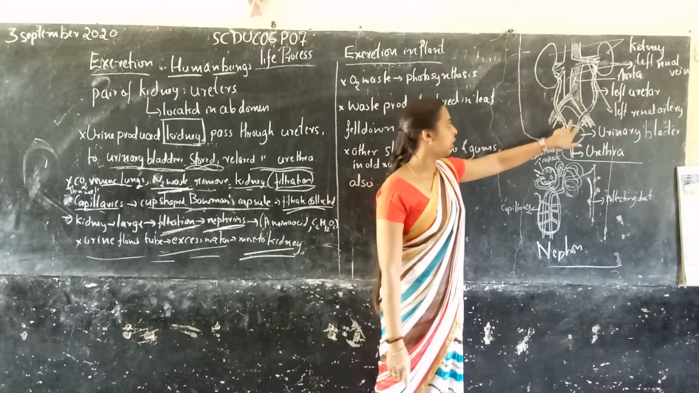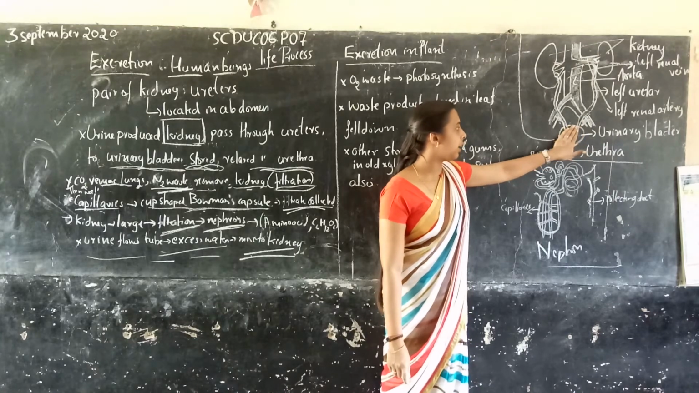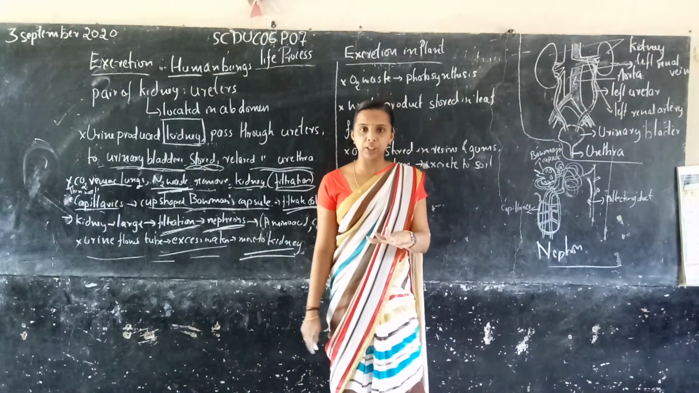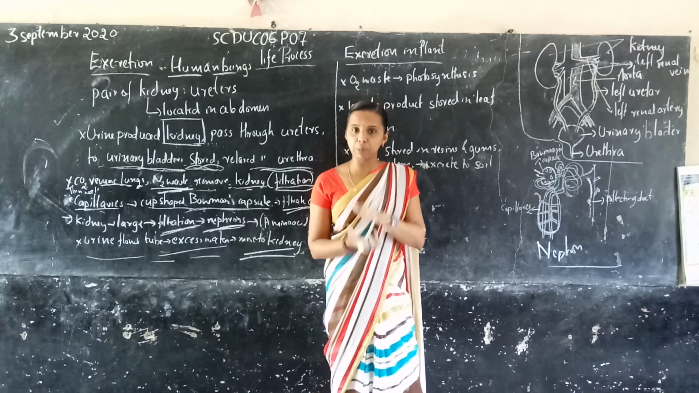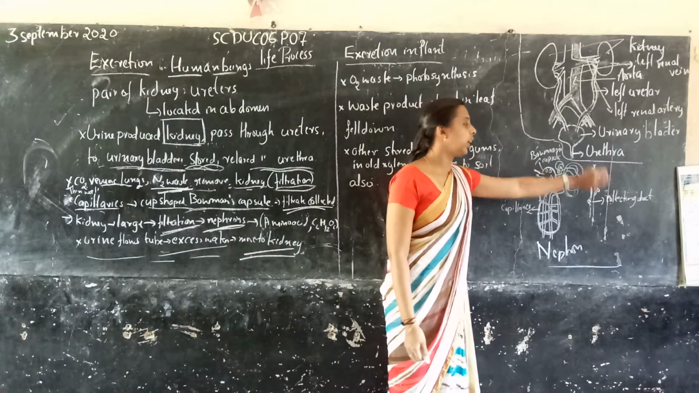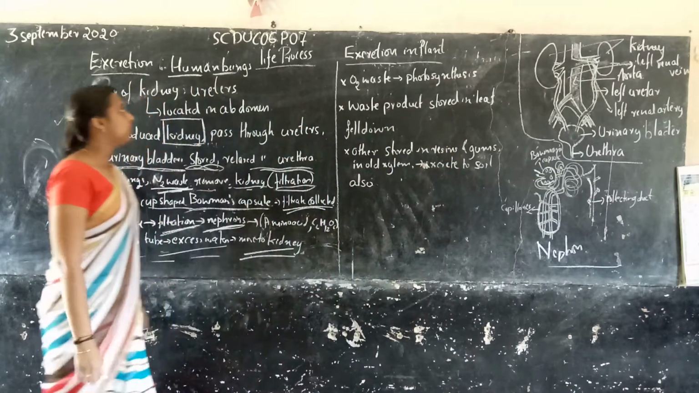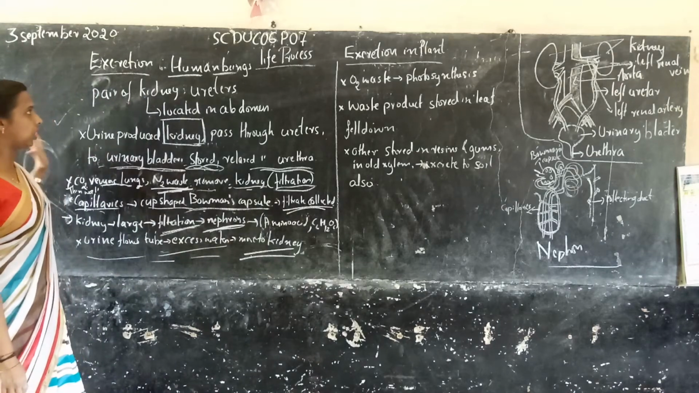Urine passes through a ureter. When it reaches the urinary bladder, it is stored under some pressure. When it is stored, pressure builds up, right? After that, the urine is released through the urethra. So this is about excretion in human beings.